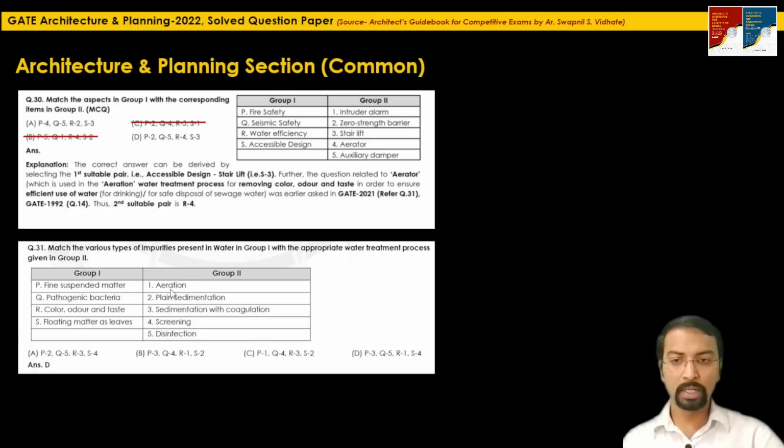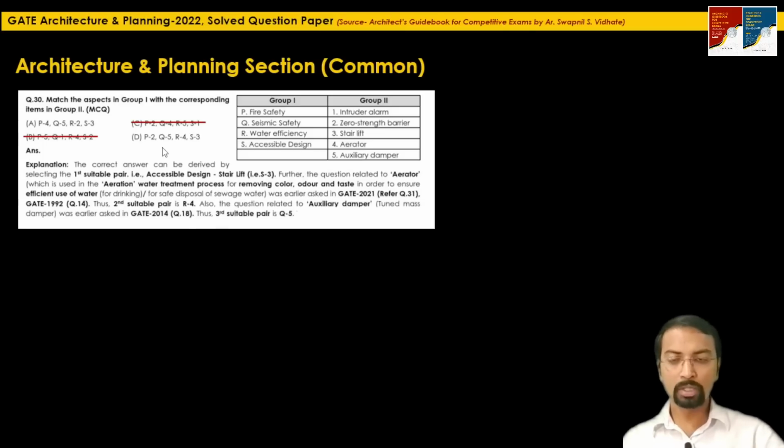So this aeration is used for the water efficiency aspect, right? So the next pair which we can lock here is R with 4, R4, right? So here these two pairs are in themselves sufficient, where we can say the correct answer is option D.